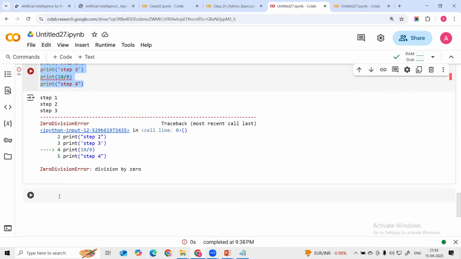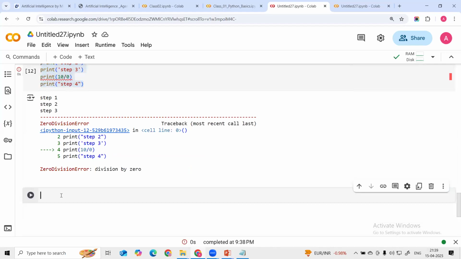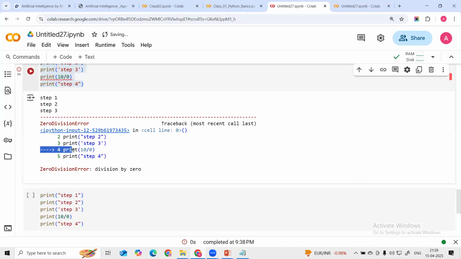So here, what is it doing? It is showing me this arrow, the error in this line 4. Not in lines 1, 2, 3. The fifth line is also not an error, and line 2 is also not an error, right? So we are getting the output in the step line 3.